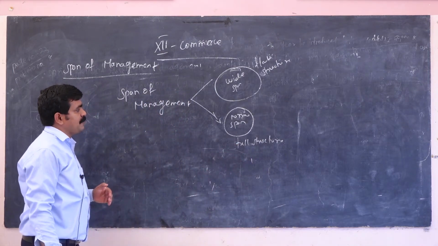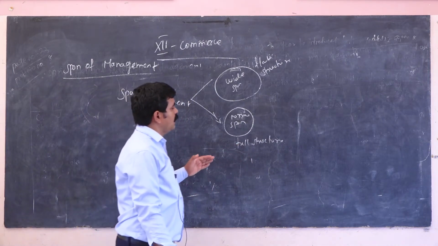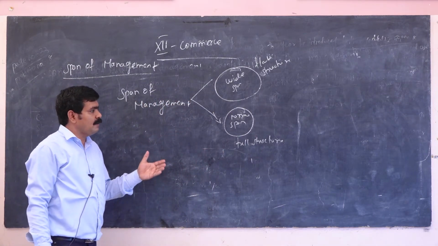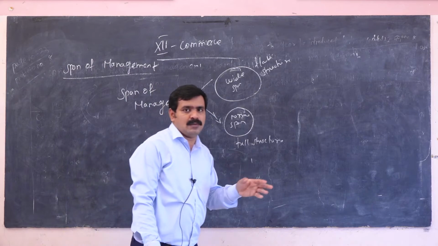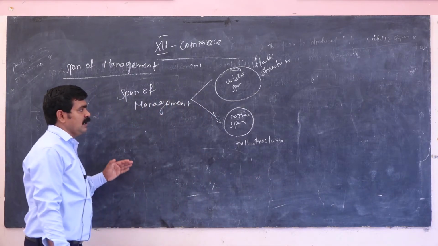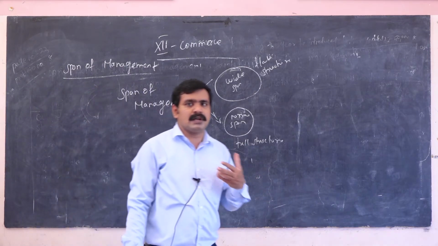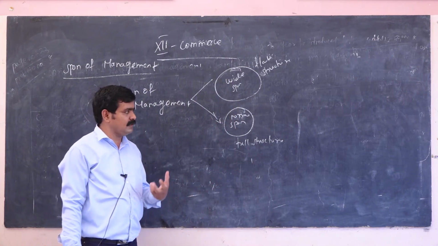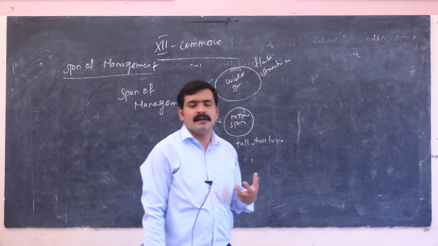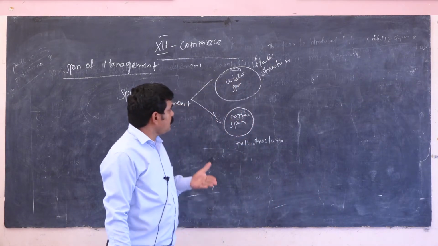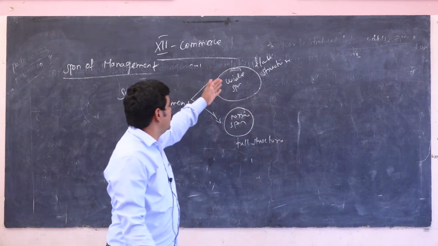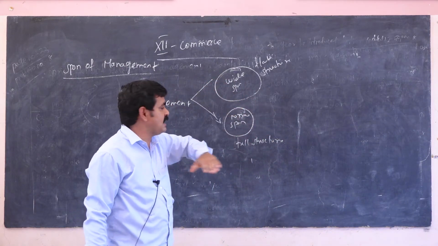In the wide span, the number of subordinates is more and the manager is single, one or two managers. Then they can convey information easily, and it reduces time. There are no more expenses in this area. This wide span is the flat structure.